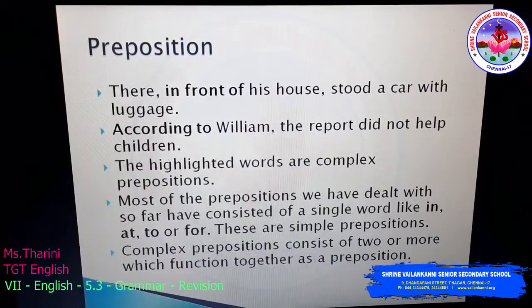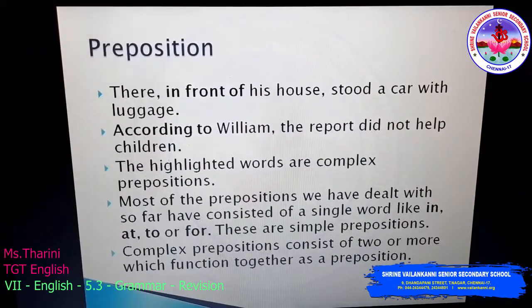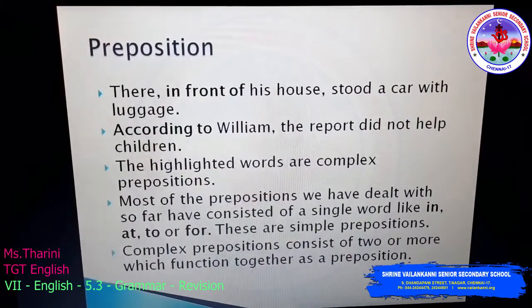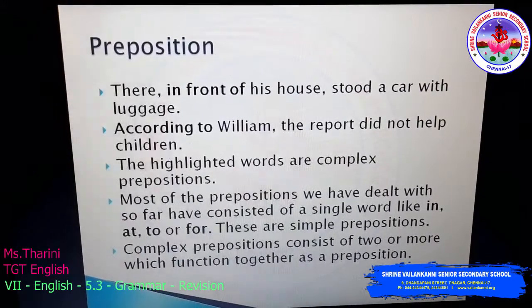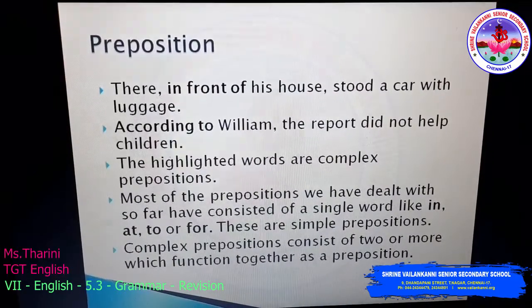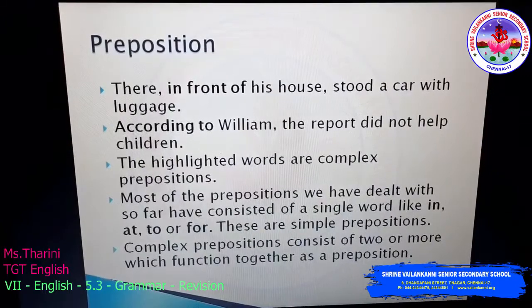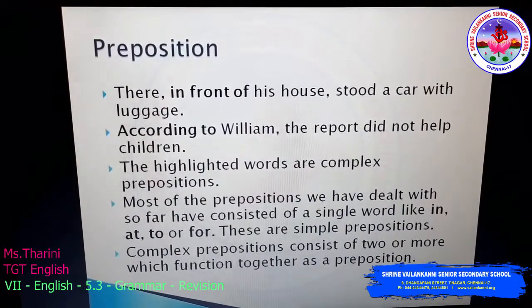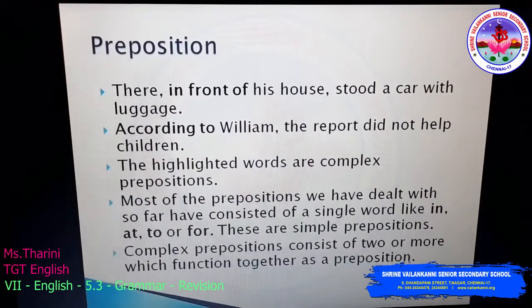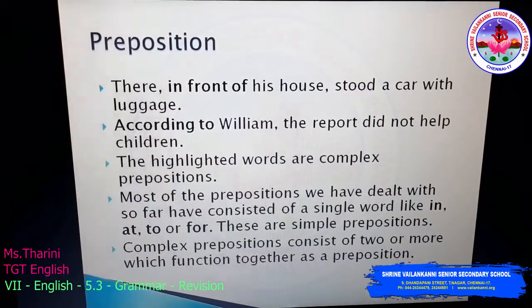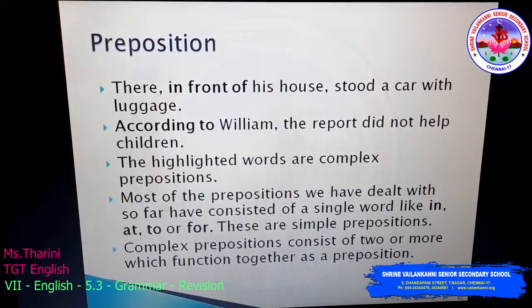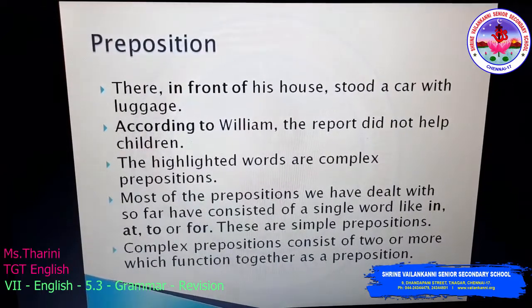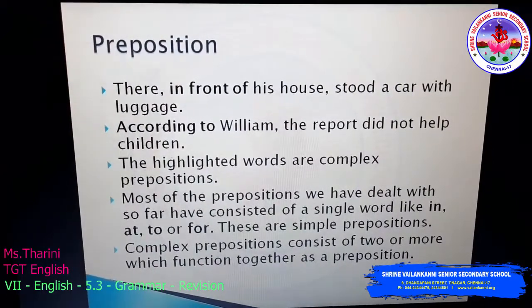Simple prepositions are very easy. We use them day to day in life. Most of the prepositions we have dealt with so far consist of a single word, like in, at, to or for and so on. They are simple prepositions. We say them as simple prepositions. Then how will you use this in the complex preposition?